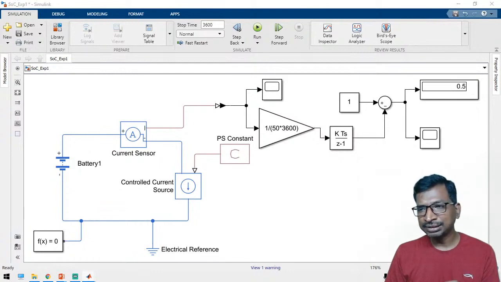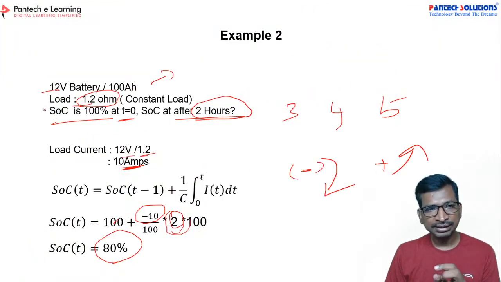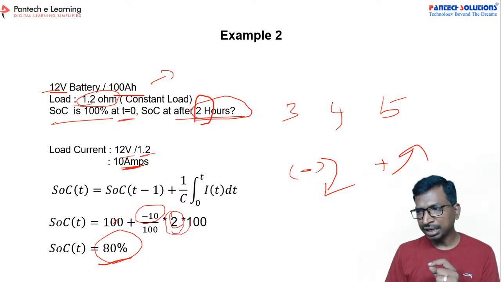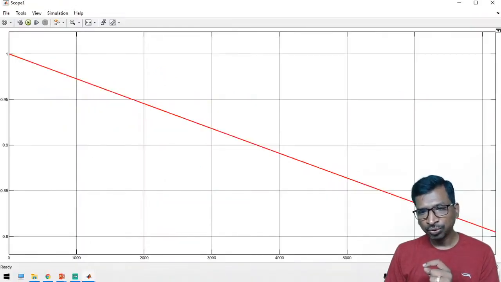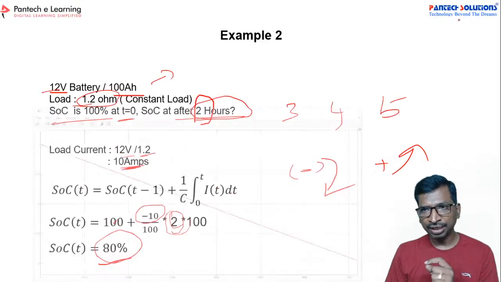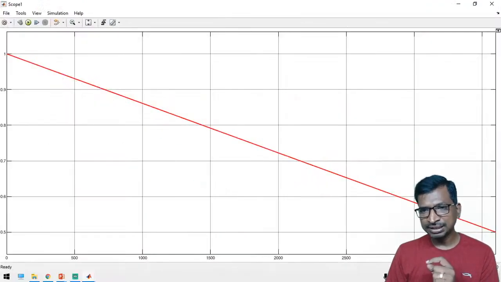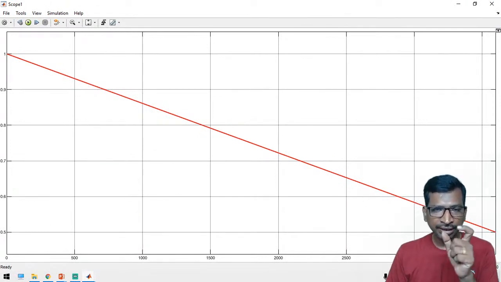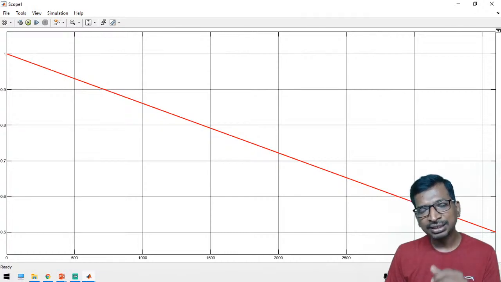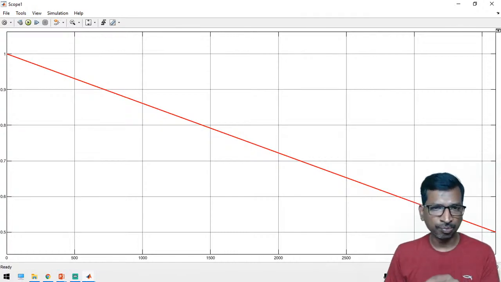The second example, just take this note: 12 volt and 100 Ah battery. Now we are going to calculate for 2 hours, and if you apply that then you will get 80%. You have to take an output like this. Here we got 50%, right? You see here we got 50%. Similarly you have to get the output for 80%, and then share your output in the day 17 video comment box.